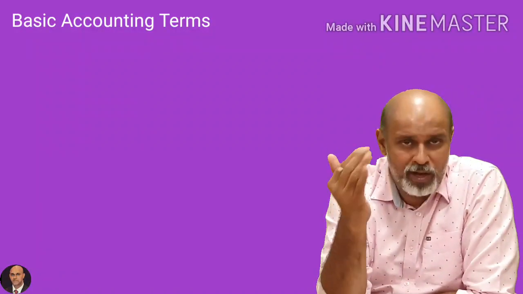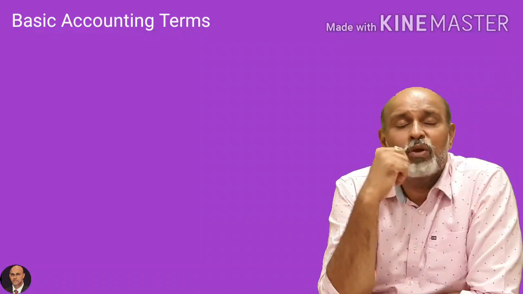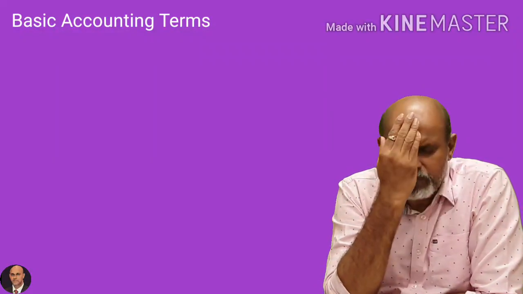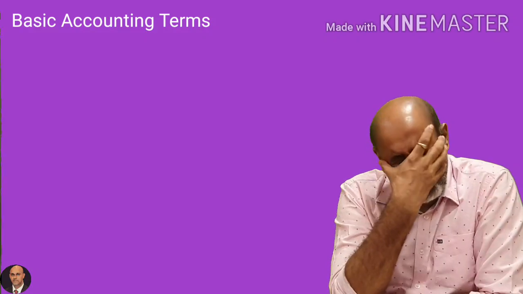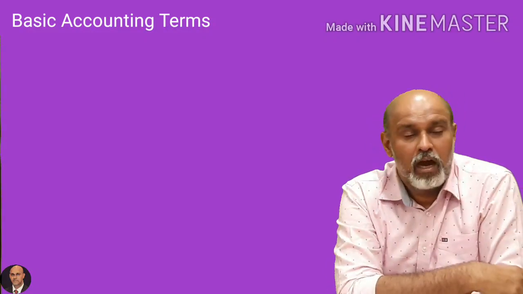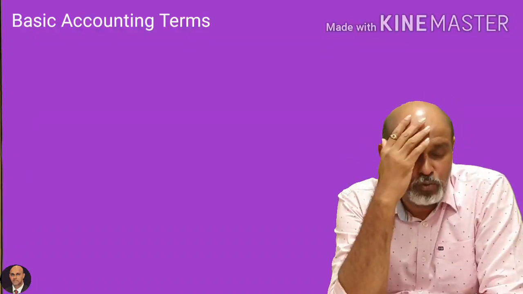We return it back to the person who supplied it to us, that is the supplier. So your purchase returns are also known as return outwards, because you're returning it out back to the person who has supplied it to you. From here we go to the next concept, which is sales.